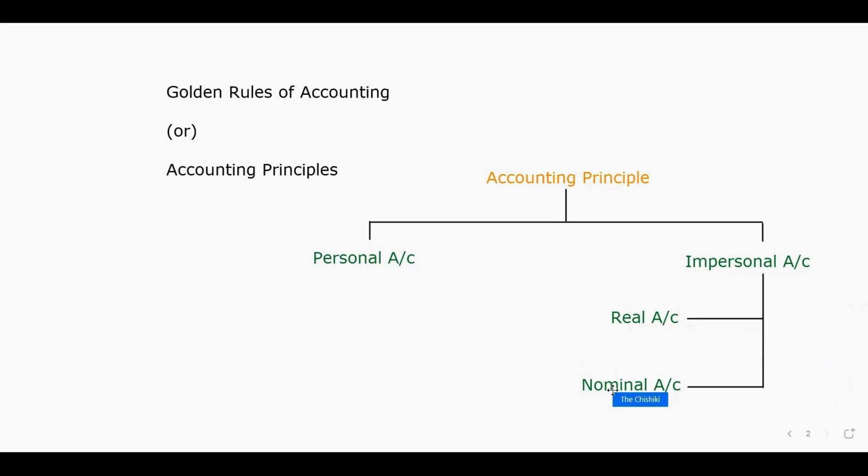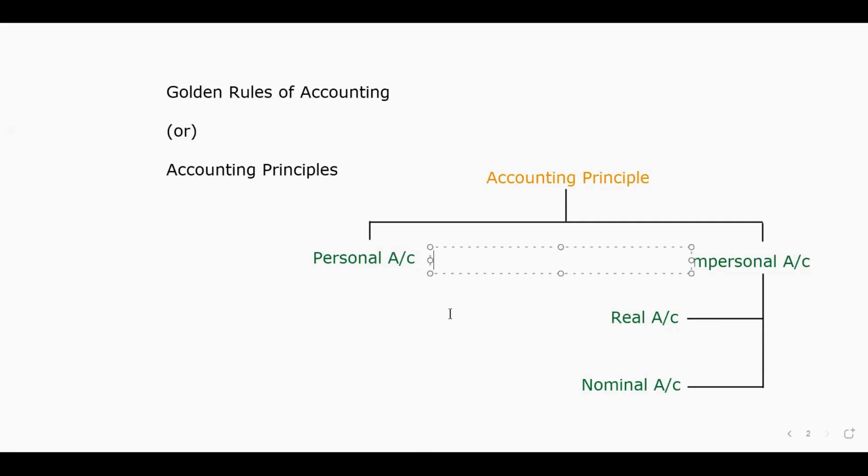And previously it has been mentioned that accounting works on the double entry system, debit and credit. The same, each and every account will have two principles. One principle is for debit and one principle is for credit.